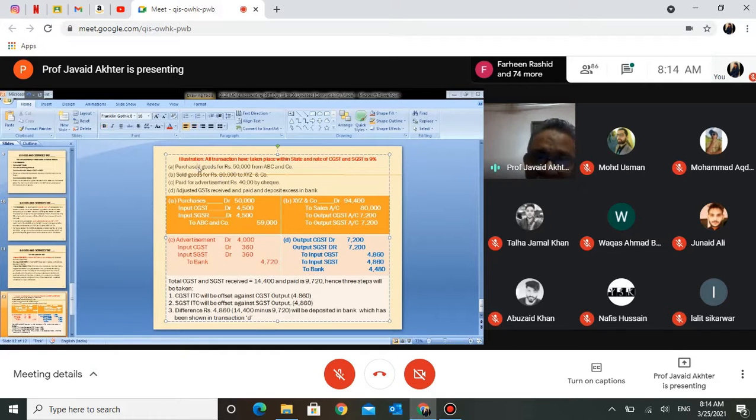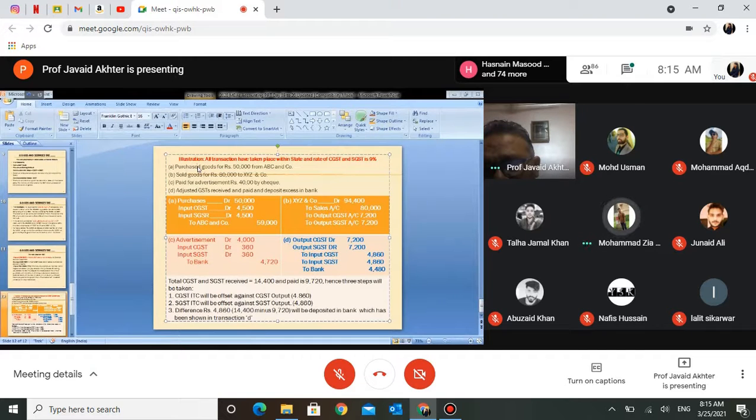Now come to this transaction. You have rightly said, when it is purchasing, it will pay. Now stay here only for a minute. When it pays, what account does it become? Which account is it? Personal, real or nominal? GST. So nominal. Okay, why is it nominal? Because it is an expense. GST is a tax, it is an expense. Being an expense, what should you do? Debit or credit? Debit.